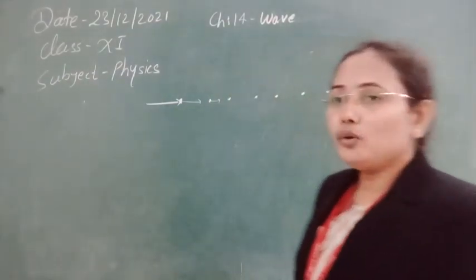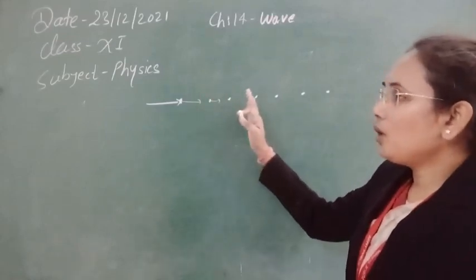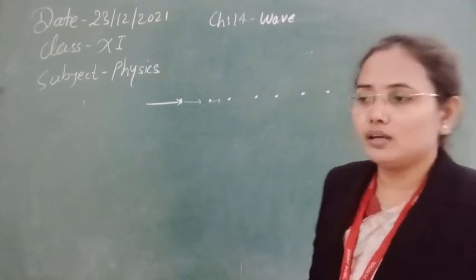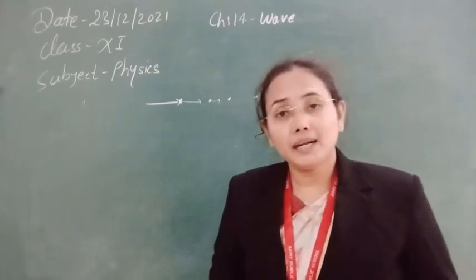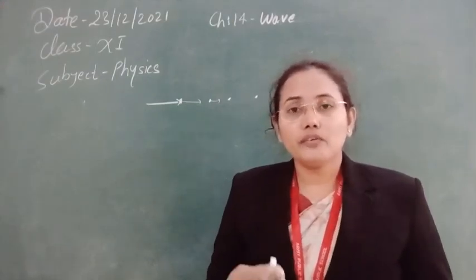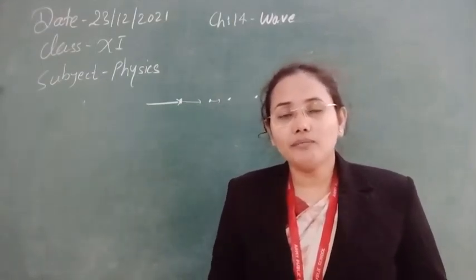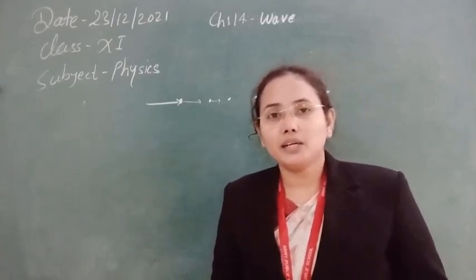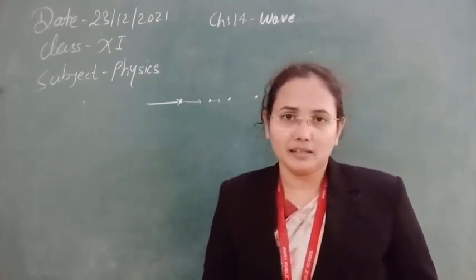Similarly, you can see one by one, all molecules vibrate individually like simple harmonic motion, but along with that, due to collision, they transfer their energy. If you draw the locus of the energy transfer from one vibrating body to another, that is known as a wave.